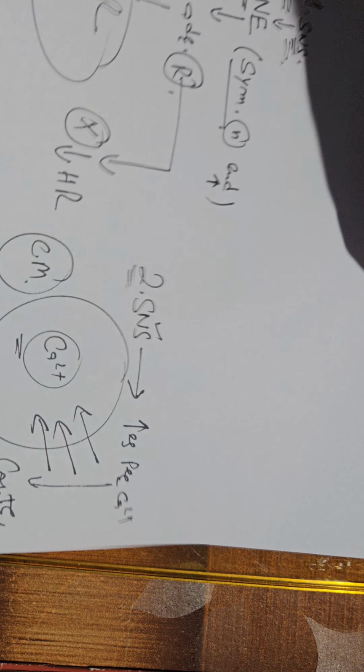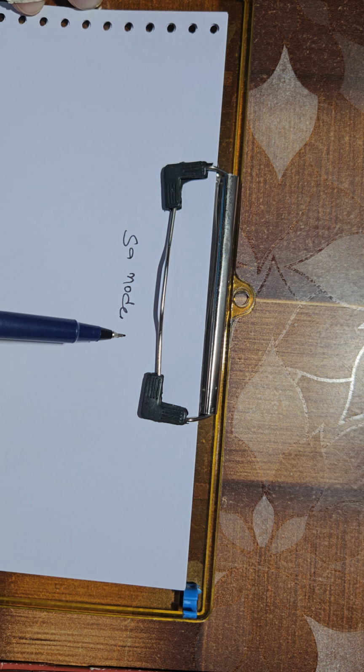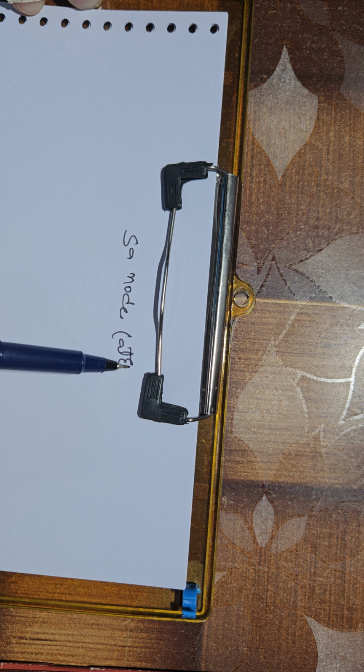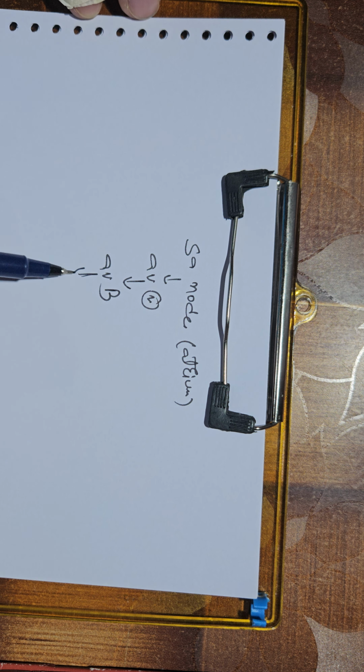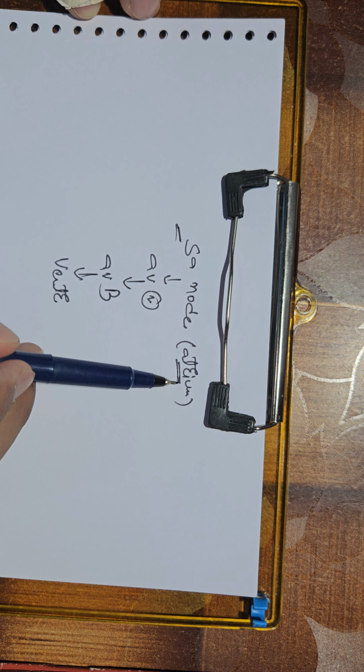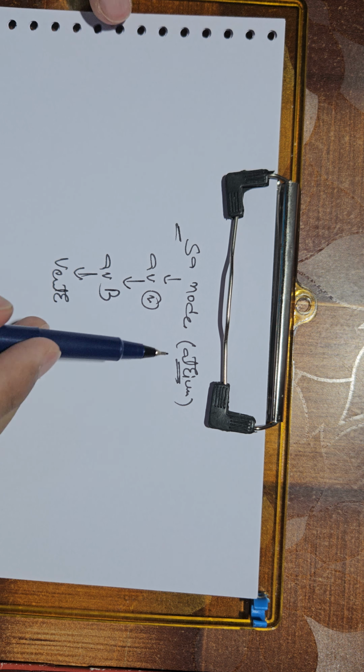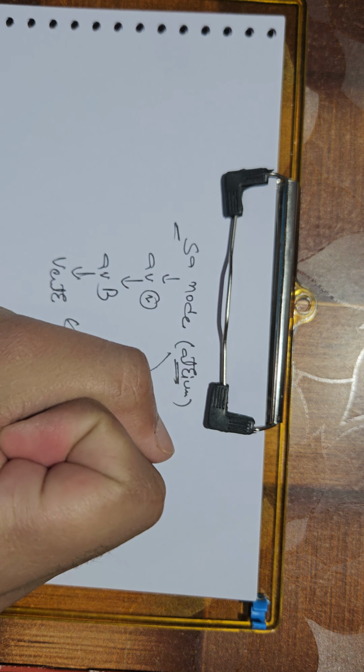Now moving on to the 3rd effect. We know that impulses are generated in the SA node in the atrium. Then the impulses go to the AV node, then to the AV bundle, and then to the ventricles. When SA node impulses are generated, they contract the atrium, and then the impulses travel and contract the ventricles.